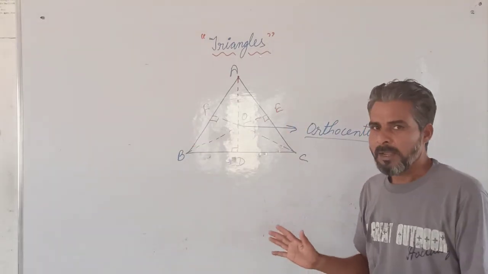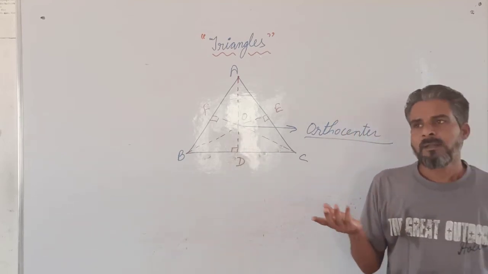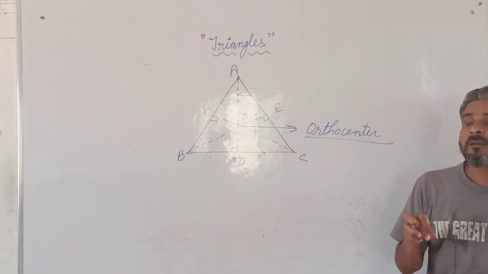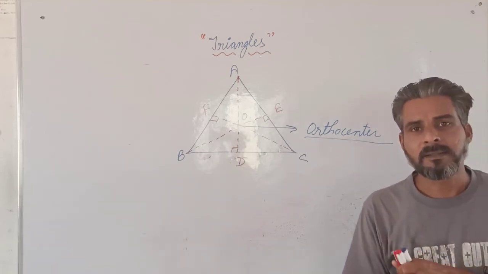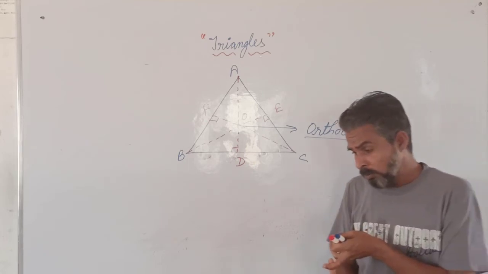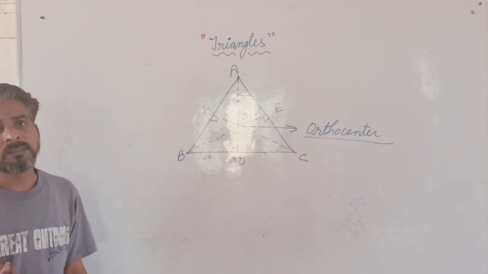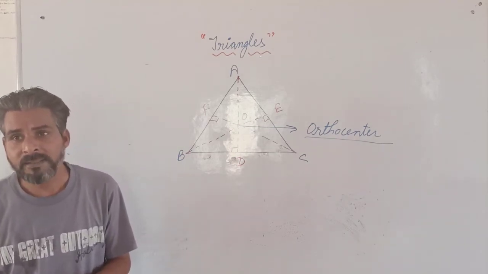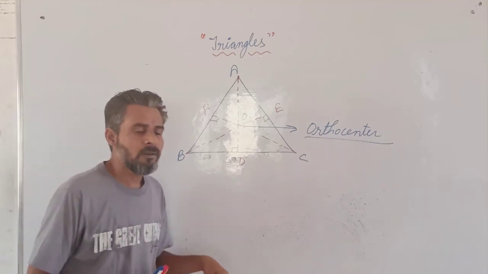Is it clear? I think that will be much more helpful for you. How to classify the triangle on the basis of sides, on the basis of angles, and what are the properties of the triangle regarding the angle bisector, regarding the median, regarding the altitude. Now I also explained in the same lecture the angle sum property of the triangle. As you all know, the sum of the angles of the triangle is 180 degrees. But how to verify that? So we have verified here that the sum of the angles of the triangle is 180 degrees.